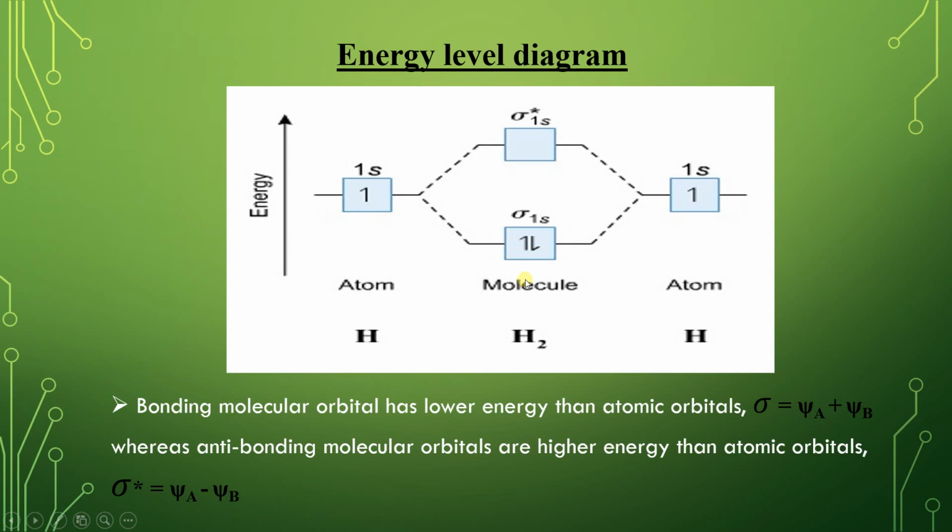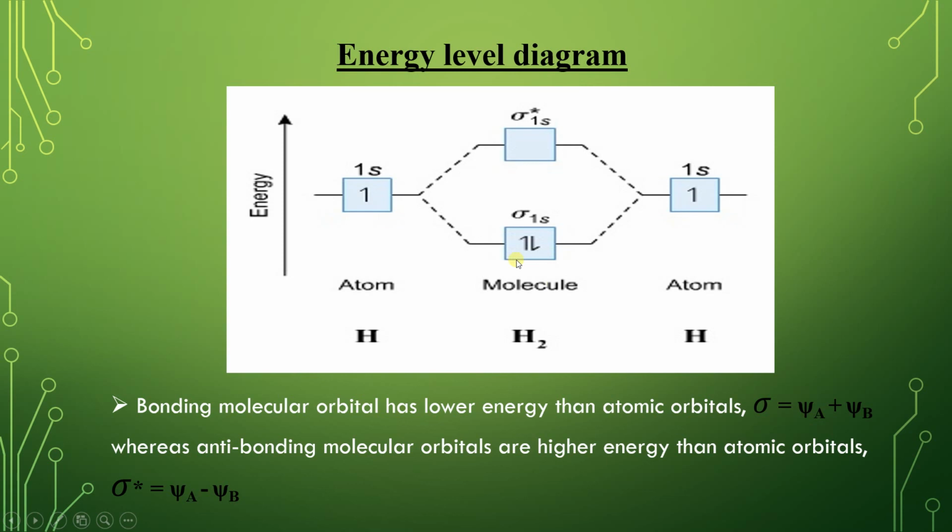The bonding molecular orbital has a lower energy level and greater stability, the ground state, whereas the anti-bonding molecular orbital has a higher energy level, the excited state.